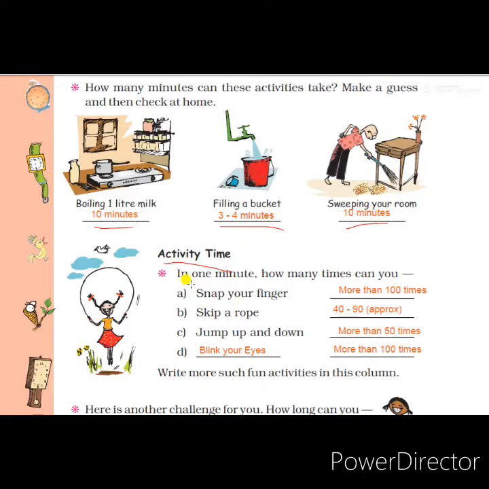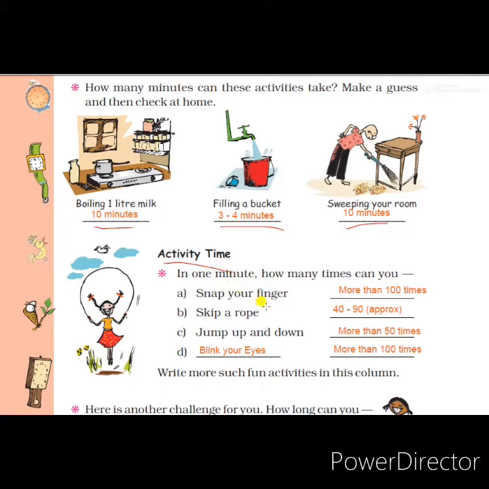In this activity time, some activities are given and they are asking how many times you can do these activities. That means we have to write the number of times in 1 minute. In 1 minute, how many times can you do these activities? Students, this depends on the stamina of a person. You are small children, so you do it at home practically and write the answers. But I will write approximate answers.